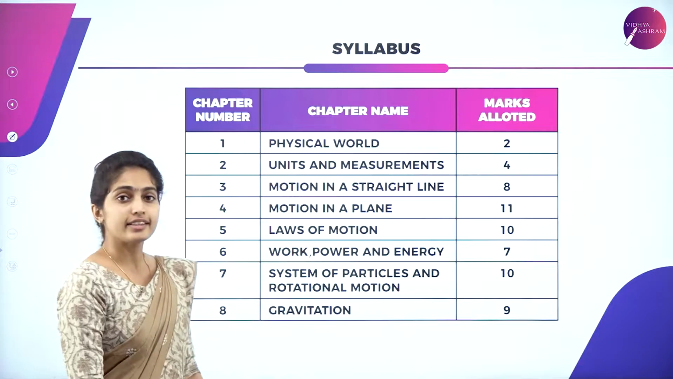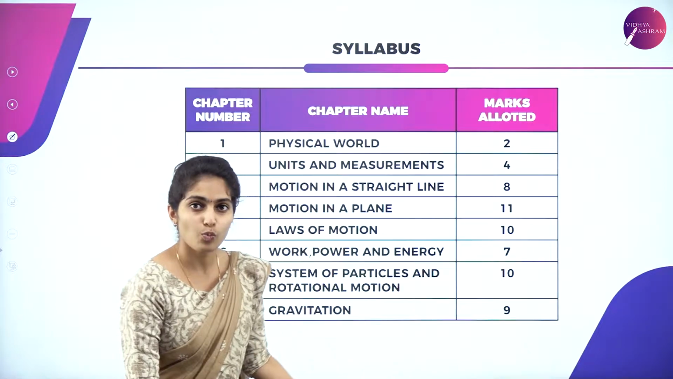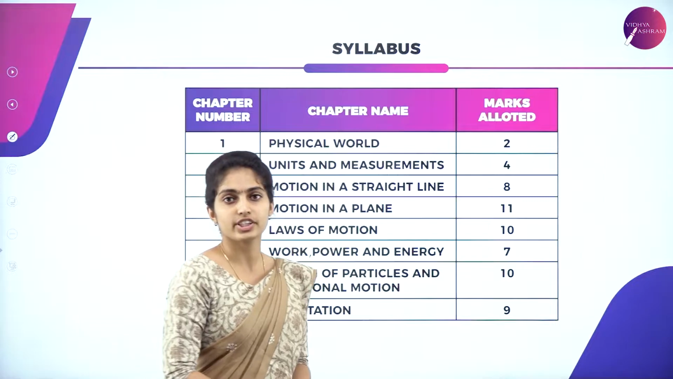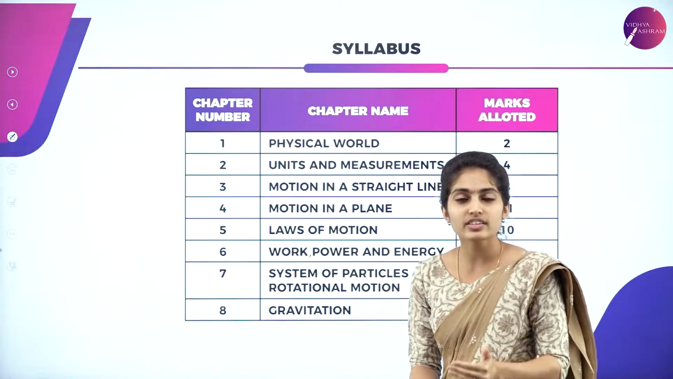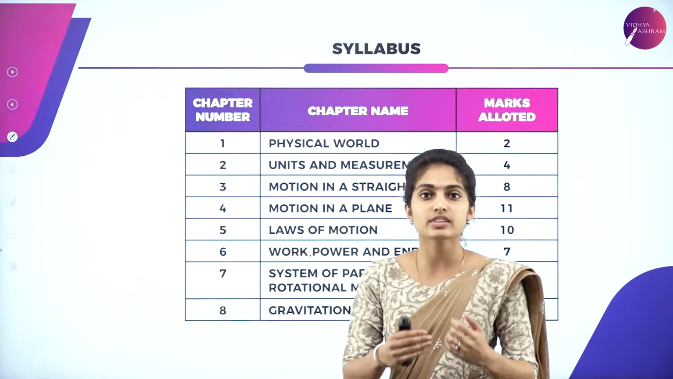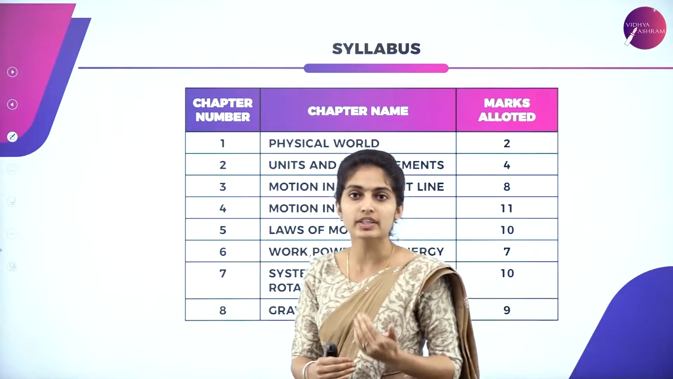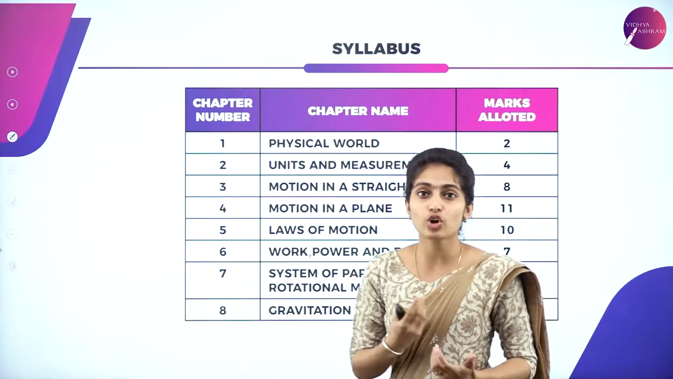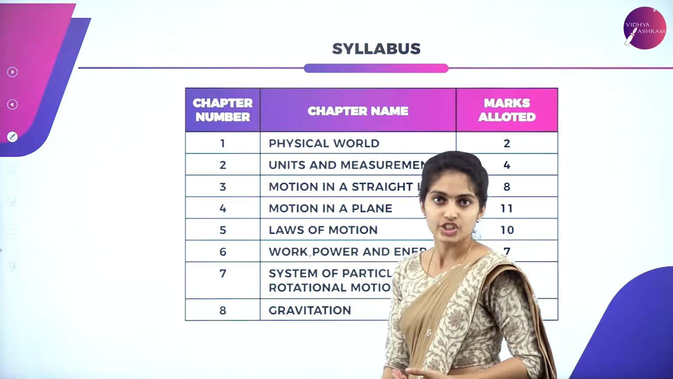Regarding the syllabus, our first chapter is Physical World, for which 2 marks are allotted. So what are the contents under this physical world? It is a general topic, and here we are studying about nature and what is going on around us. It's a general introduction topic, which includes everything, that is, the physical world. So the behavior of nature, the important discoveries, all these things we'll be studying in this chapter.